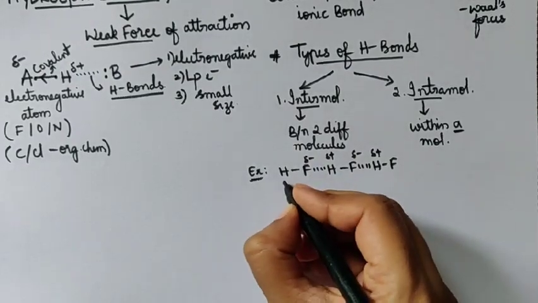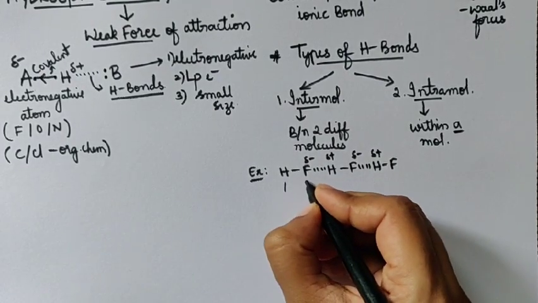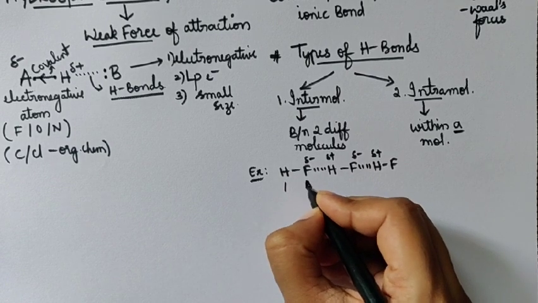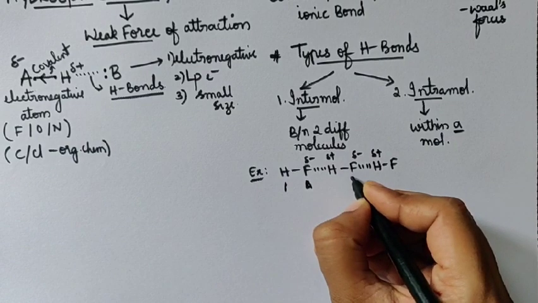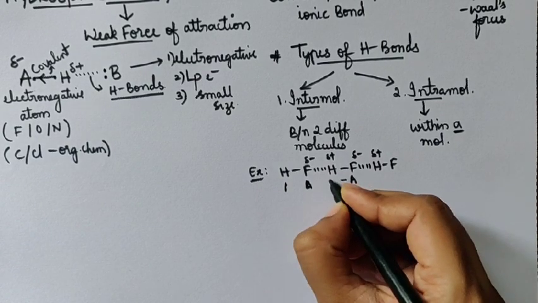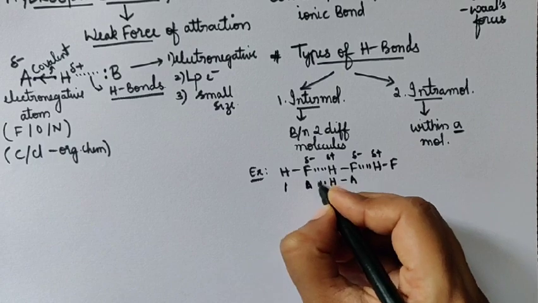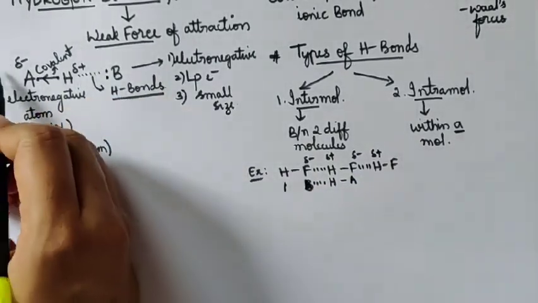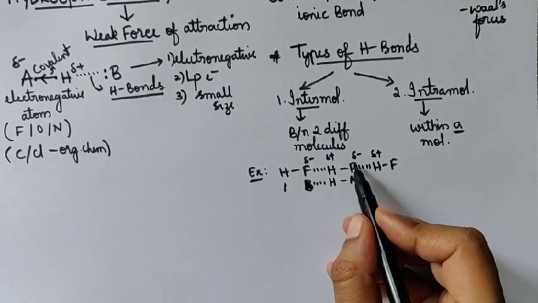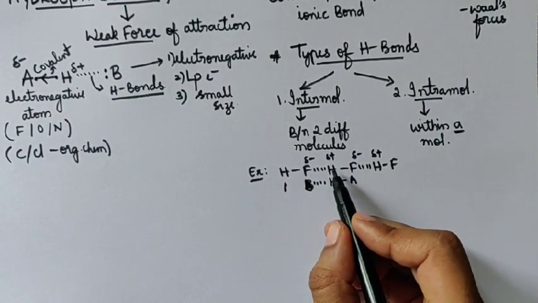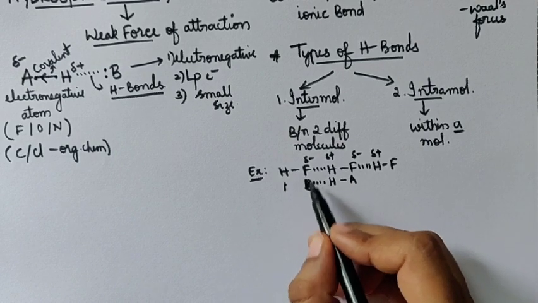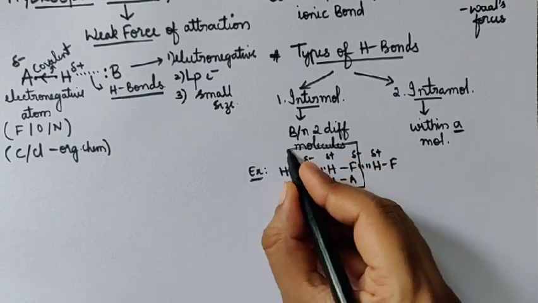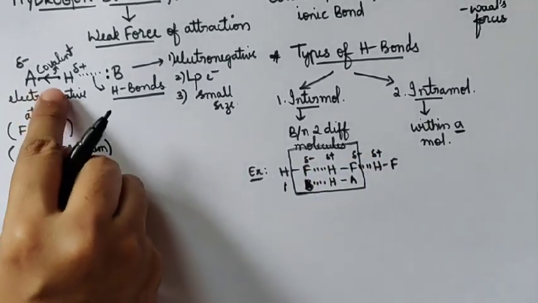So I can take this as A. This is H. This is your B. According to the concept I have taken previously, this is your A, which is covalently bonded with H, which has a hydrogen bond with B. This is your B. So I have correlated this to the previous concept described here.